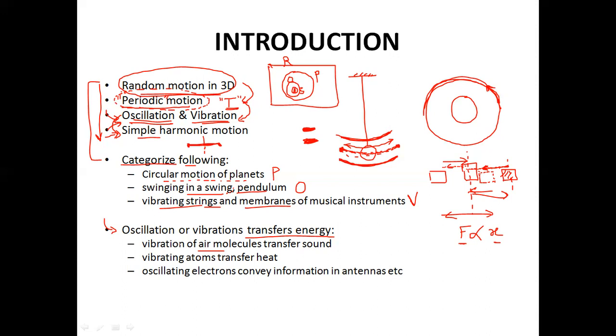For example, the speed of sound waves, that means the speed at which these vibrations are transferred from one layer of air molecules to the other layer of air molecules, is almost around 340 meters per second. So in a second, the vibrations would travel 340 meters forward, and that's a huge speed. It's called sonic speed. So these vibrations of air molecules transfer sound. So it basically results in transfer of energy from one location to another location.